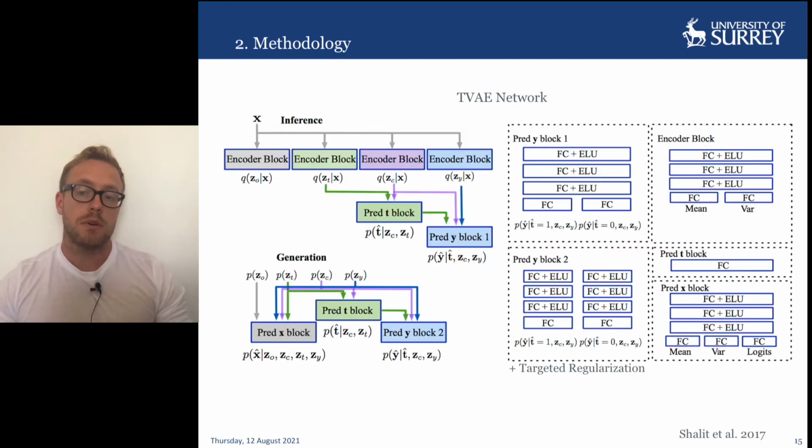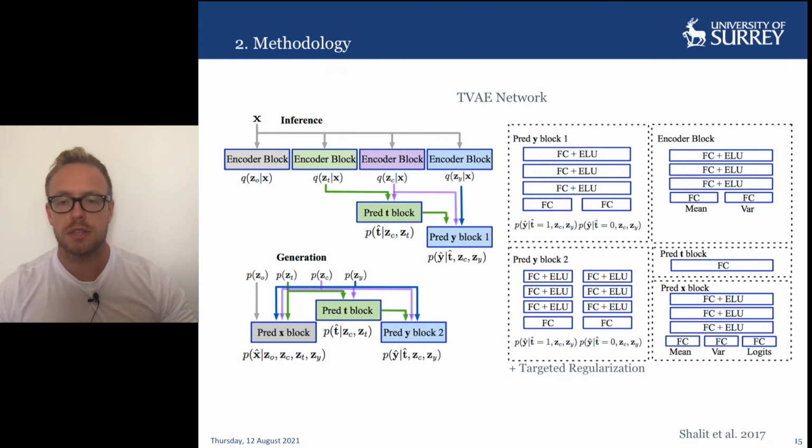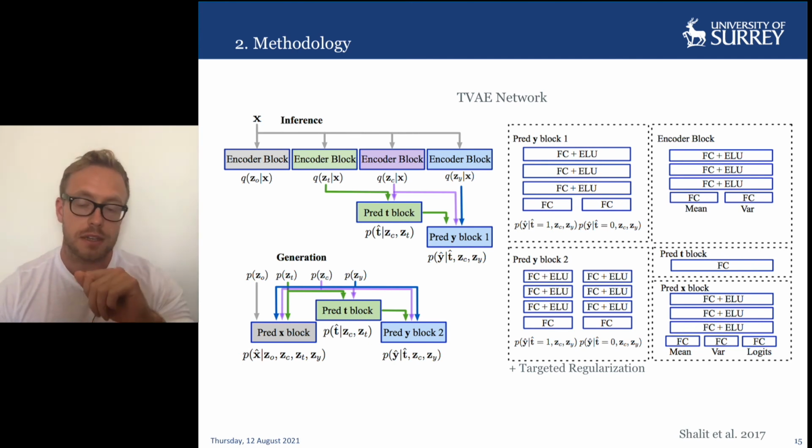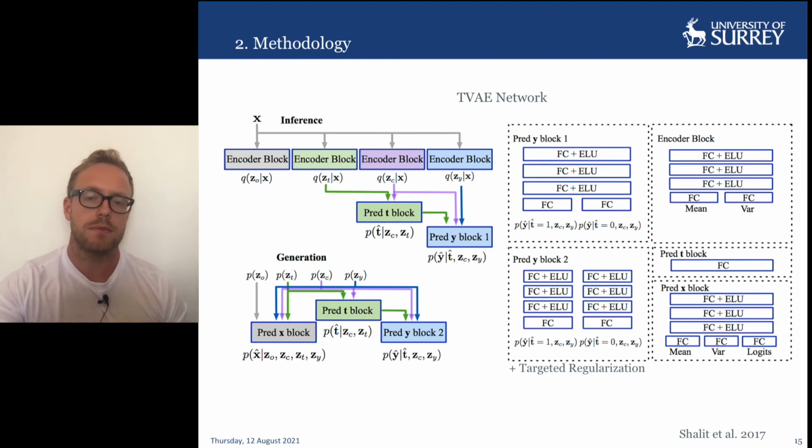Each block is a neural network with multi-layer perceptron layers and some nonlinear activations. Note that as with DragonNet and TARNet, we split the prediction of Y into two parallel blocks, one for the case when treatment is 1 and one for the case when treatment is 0. Note that unlike DragonNet, targeted regularization is only applied to the Y block. Indeed, targeted regularization is designed to optimize the estimator of the conditional expectation of the outcome, and it therefore doesn't make sense to apply it to the other parts of the network.